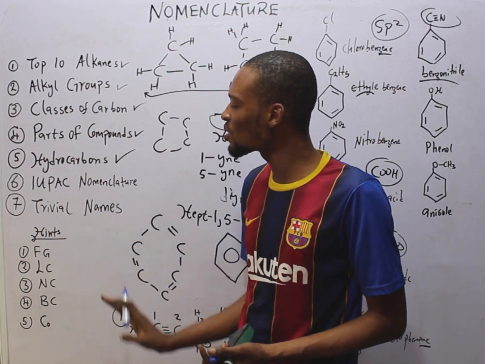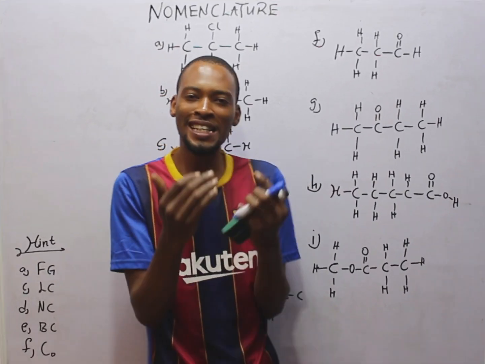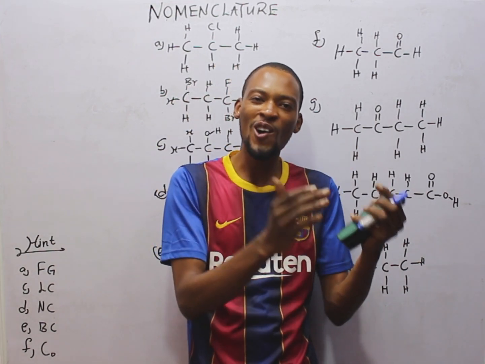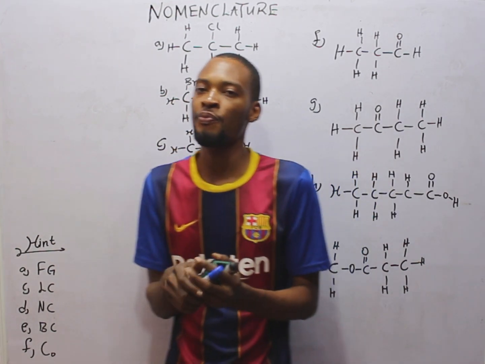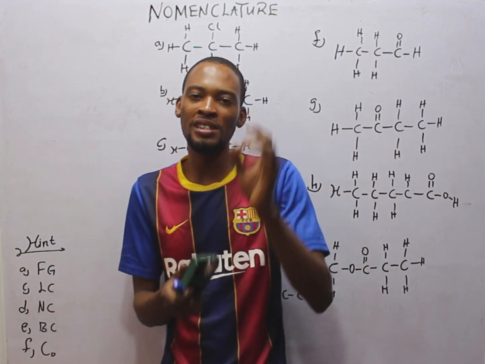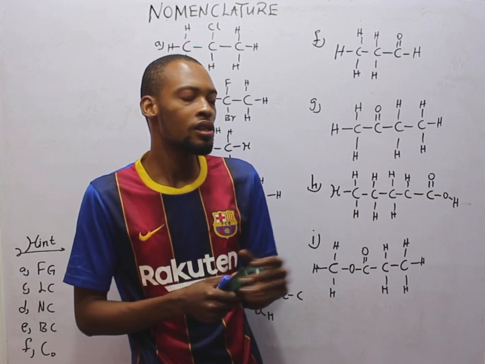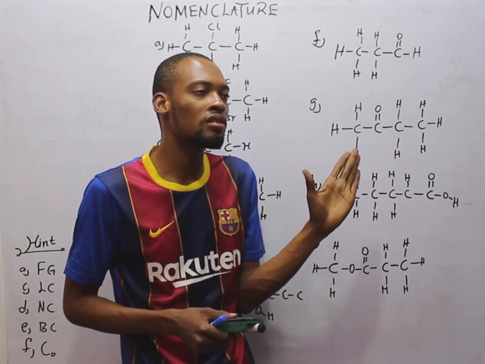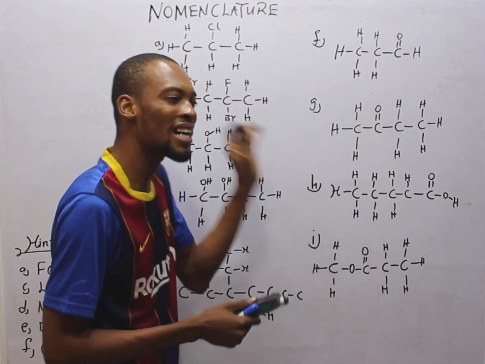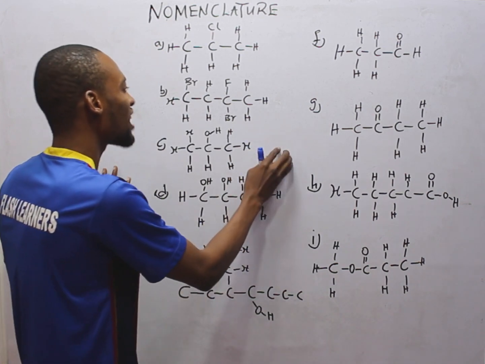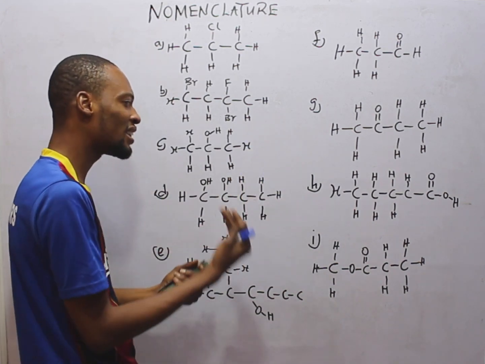Now, let's name non-hydrocarbons. IUPAC stands for International Union of Pure and Applied Chemistry. It's a body where they've agreed on standard names of organic compounds. The namings we've been doing so far for hydrocarbons are IUPAC names. And the names which are derived from here are also IUPAC names.